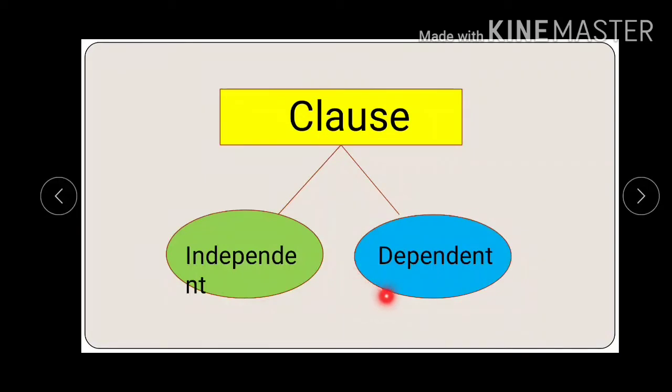That is dependent. Now, one clause is independent clause. So this independent clause has a speciality. It can also be acting as a sentence. And the other one is a dependent clause. This dependent clause needs a phrase or any other clause to complete its meaning.